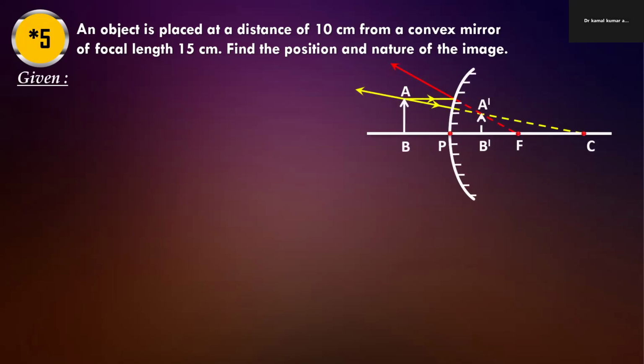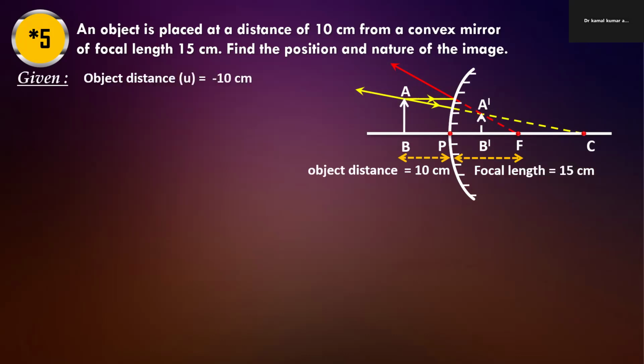So here we can see that the distance of object is given, and object is always on the left hand side. So the u will be negative. The distance of object is 10 centimeter, so u is negative 10 centimeter.